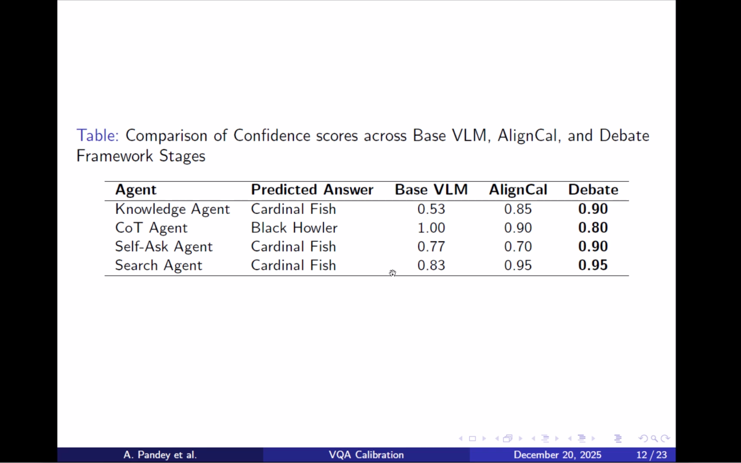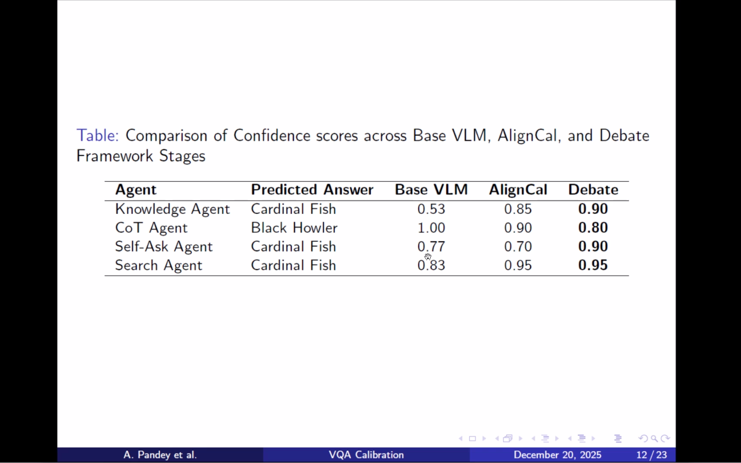Now we highlight the effect of AlignCal and the debate strategy. This table illustrates how confidence estimates evolve as we go from the raw VLM to AlignCal fine-tuning and finally to agentic debate. If we look at the base VLM call, the COT agent predicts black hole with almost 100% confidence, which is the classic case of overconfidence. At the same time, the knowledge agent is only 0.53 confident, despite predicting the correct answer.